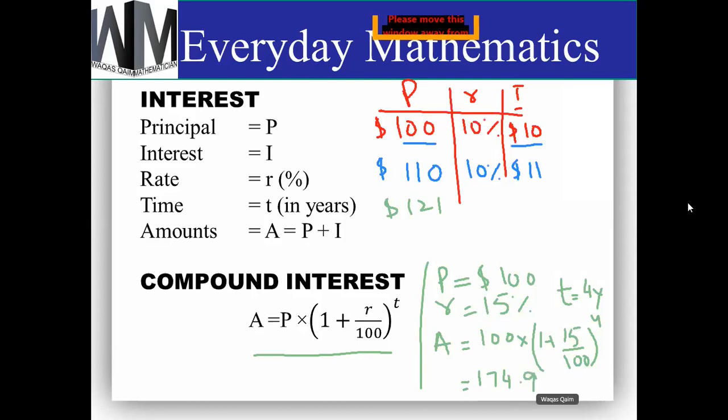This is the total amount we are going to get after 4 years. And if we need to calculate the interest, the interest will be amount minus principal, which will be 74.9.